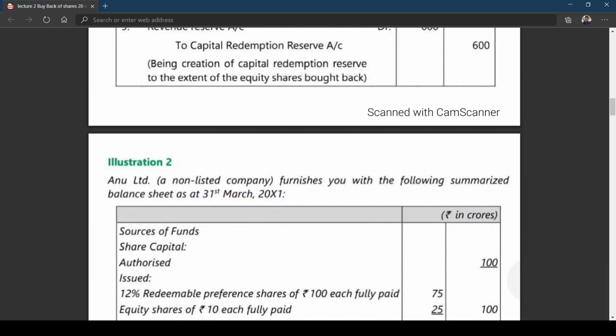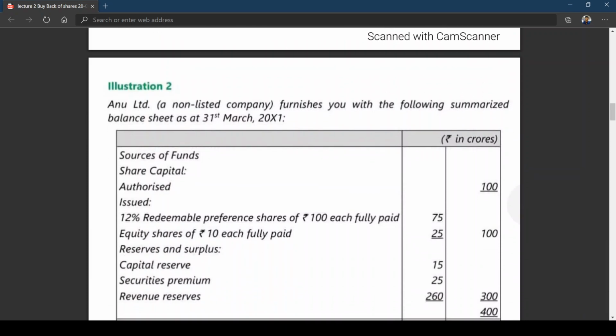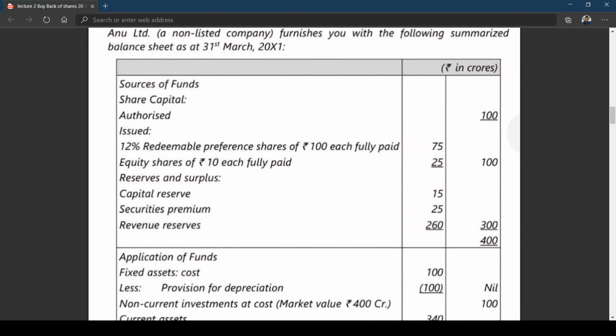Issued: 12% redeemable preference shares of rupees 100 each fully paid 75, equity shares of rupees 10 each fully paid 25, and reserves and surplus: we got capital reserve 15, security premium account 25, revenue reserves 260.